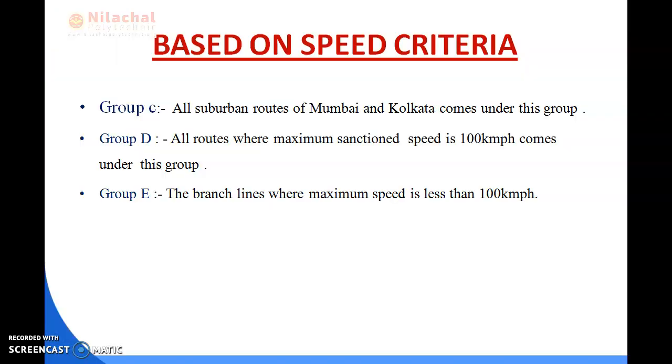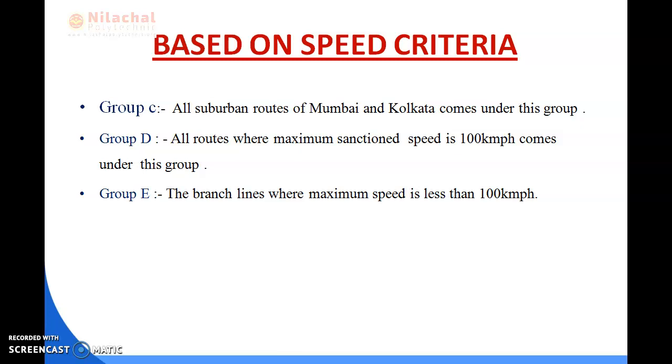Okay, so next is train resistance. What is train resistance? Basically, the engine pulls the train due to the tractive force which is developed, and this force is equal to the resistance of the train.